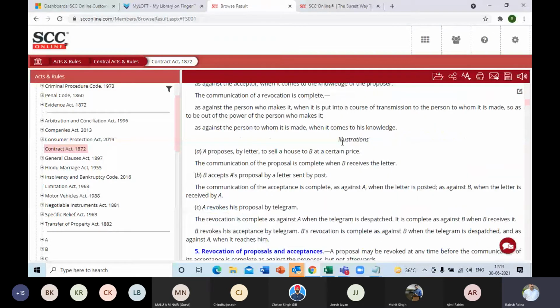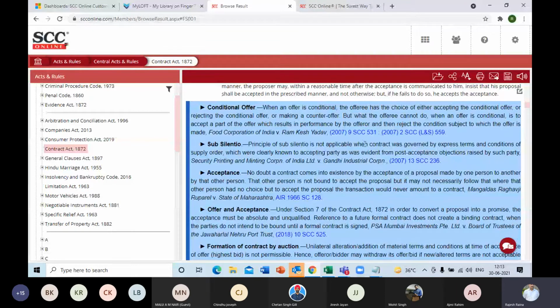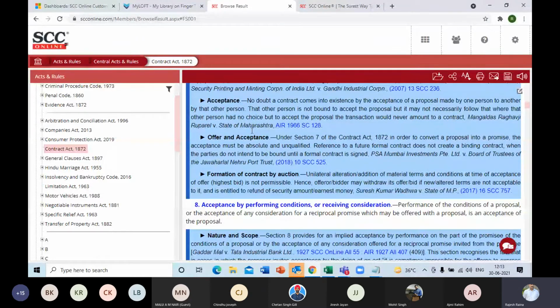As you scroll down, at regular intervals you will see these blue highlighted portions, which are, according to the editorial, the most important judgments on that particular topic or title, under that particular section. So you will find one citation, or at times there could be two citations, on a particular topic, and clicking on the citation here itself will open it in a new window. You can read the relevant portion, close that window, and you're back to the original Bare Act. You can save the entire Bare Act, mail it, or print it. That can also be done over here.